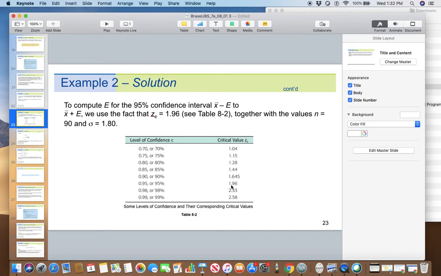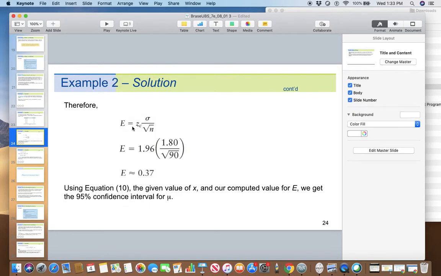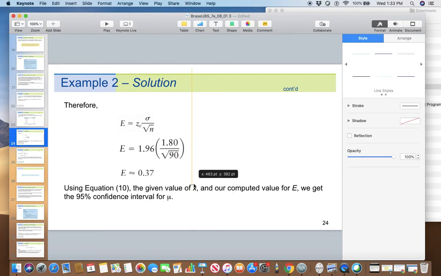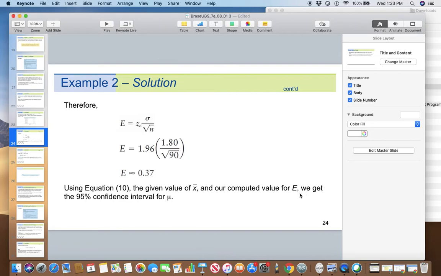So now you are going to use this critical value, this n, and this sigma to find E, the error tolerance. That's your formula: ZC times sigma over square root n. That gets me approximately 0.37. Given this value, you already knew your sample mean and you have found the error tolerance.